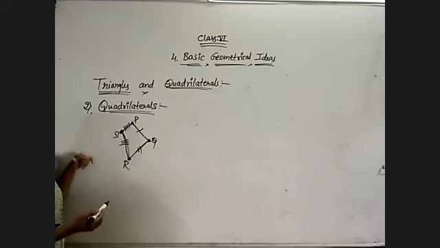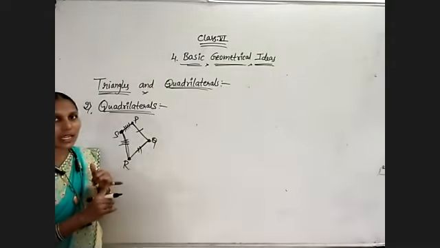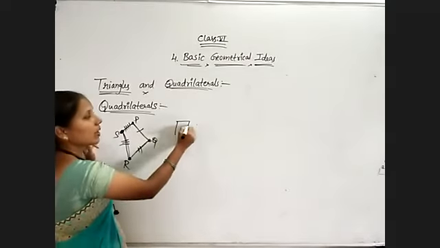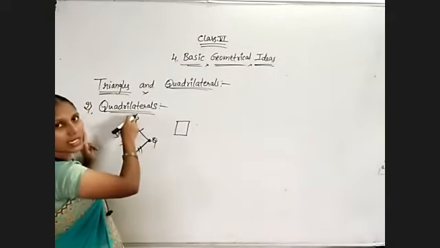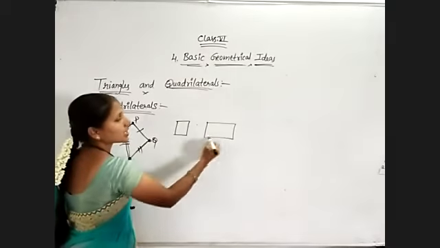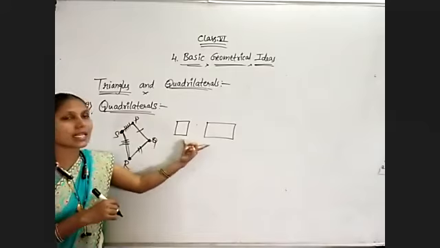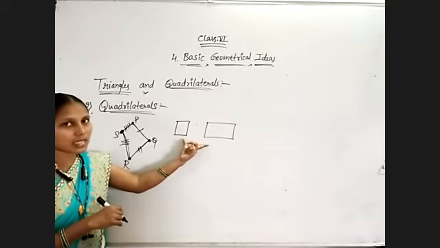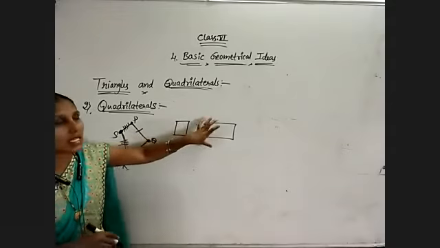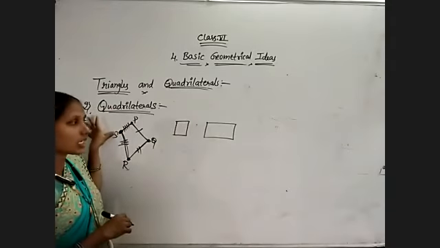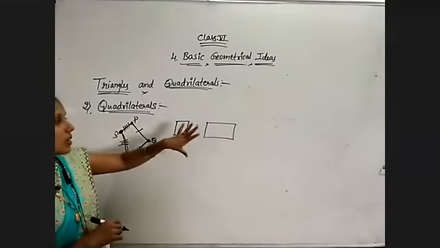Here we have several types of quadrilaterals. You know the square and rectangle. Did you observe how many sides a square has? 4 sides and all sides are equal. That is nothing but a quadrilateral. And for a rectangle, opposite sides are equal. It also has 4 sides, so it is a quadrilateral. These two are types of quadrilaterals. Understand? So remember, a closed figure made up of 4 line segments is known as a quadrilateral. In that, several types of quadrilaterals also we have. Afterwards we'll discuss that.